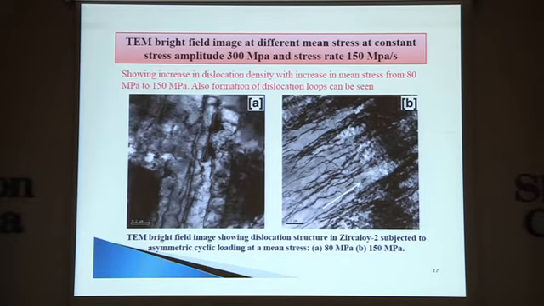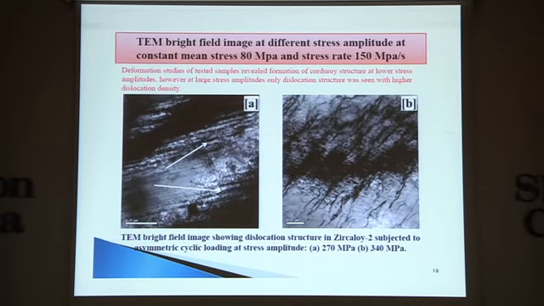It is also calculated with XRD methods, and it is on the order of 10 to the power 2. So the increase in dislocation density is one point which we can conclude as the cause of the decrease in the fatigue life of that particular material. Also some loops are observed at higher mean stress.